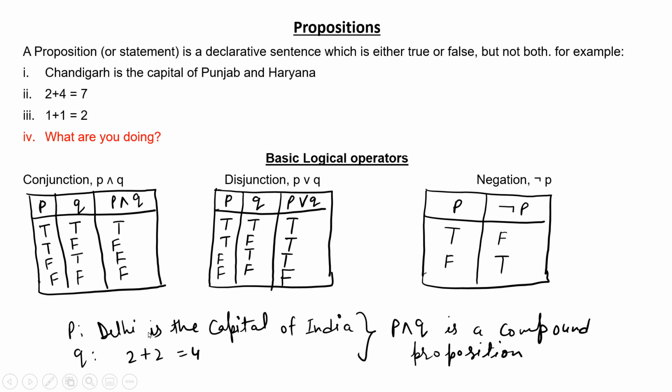Suppose P is the statement Delhi is the capital of India and Q is the statement 2 plus 2 equals 4. So P and Q is a compound proposition, that is, Delhi is the capital of India and 2 plus 2 equals 4 is a compound proposition.